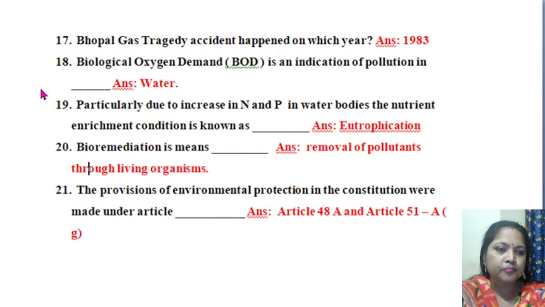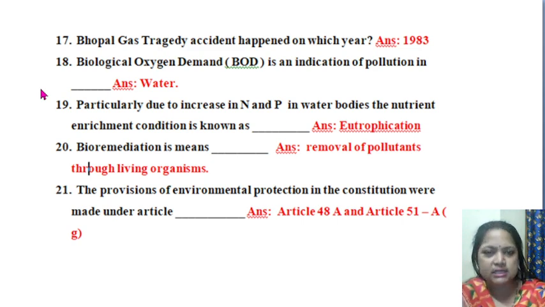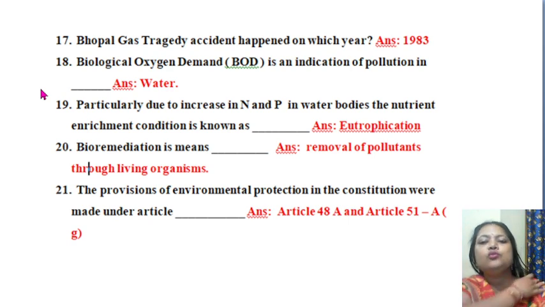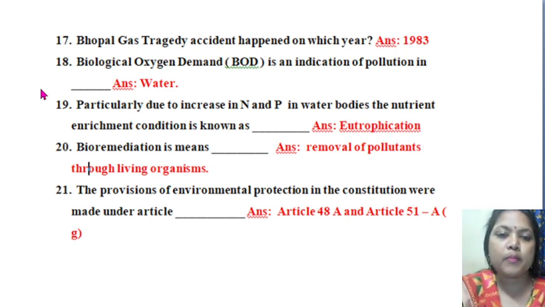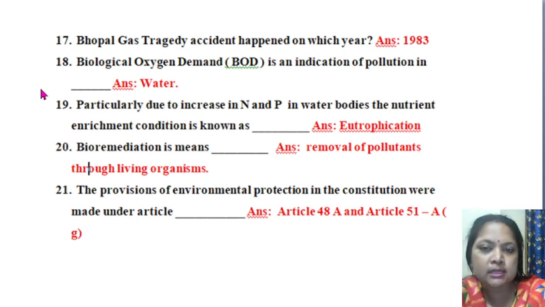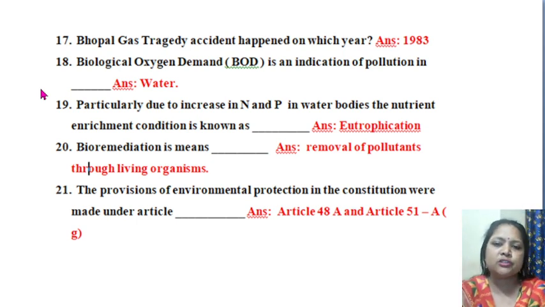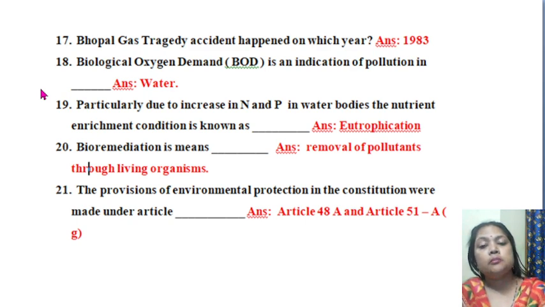Okay. So, question number 17. Bhopal gas tragedy accident happened in which year? This question belongs to your air pollution section. There is a place called Bhopal in the Madhya Pradesh state. Few years back, the answer is already written on the right side, that is, in the year 1983. What happened?